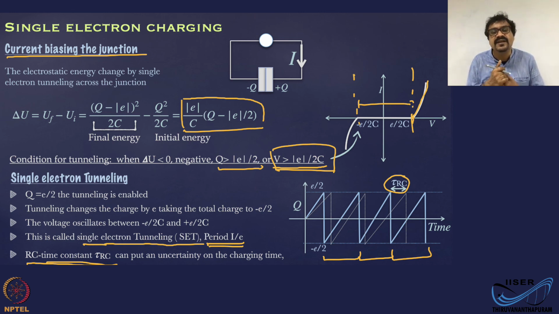We also looked at tunneling through a single junction in the context of weak coupling between the source and drain, using the Fermi golden rule and some simple mathematics. What we found is that the tunneling process through the junction happens one by one. Electrons tunnel through this tunnel junction one by one, which sets up an oscillation in the charge and also the voltage across the junction. These are called single electron tunneling oscillations.